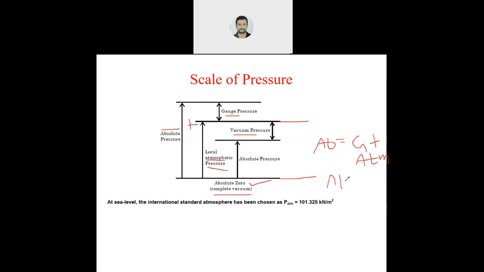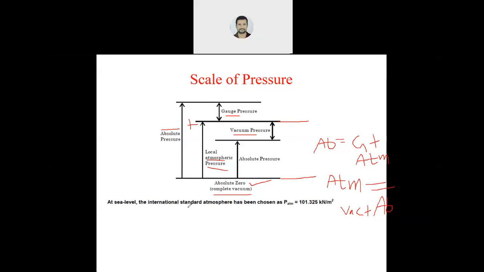Atmospheric pressure is equal to vacuum plus absolute. Atmospheric is equal to vacuum plus absolute. Correct? So these are some relationships between different types of pressure.